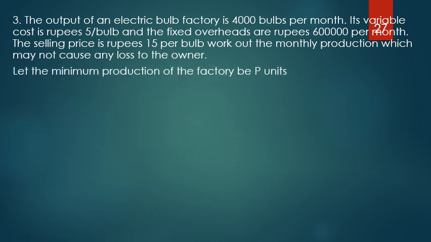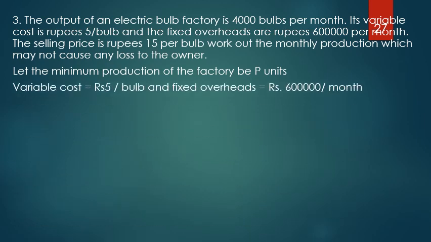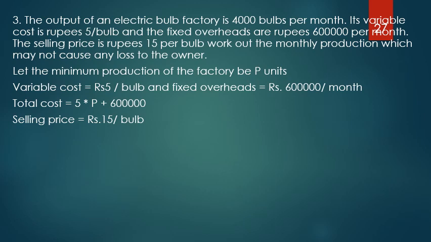Let the minimum production of the factory be P units, because that's what I need to calculate. Variable cost is given as rupees 5 per bulb, and the fixed overheads are given as rupees 6 lakhs per month. So total cost is given by total variable cost plus fixed overheads. That is the normal formula, variable cost plus fixed cost. So that comes out to be 5 into P plus 6 lakh rupees. Now I need to calculate the total cost. But I know the selling price, that is rupees 15 per bulb.